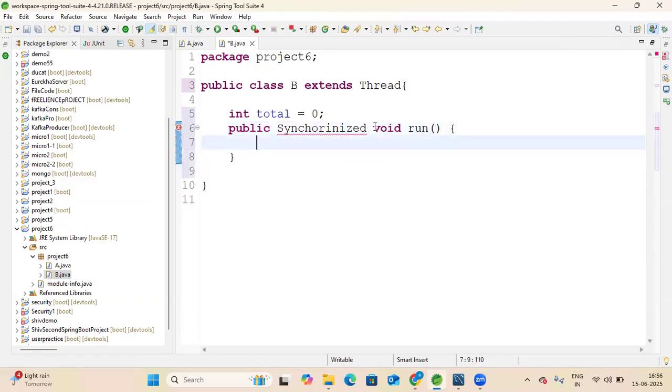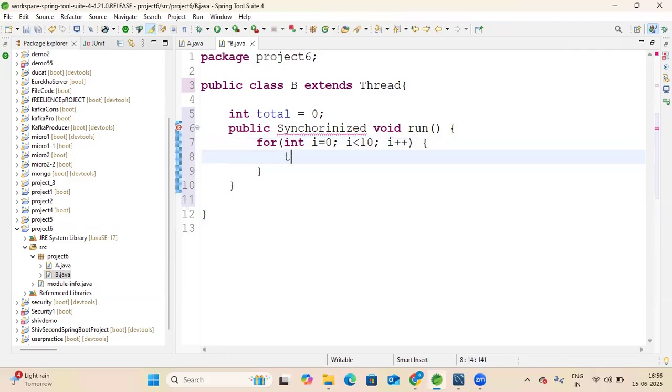Then first I will write the logic: for i equals 0, i smaller than, let's say, 10, i plus plus. Then I want total, which is basically total equal to total plus i.